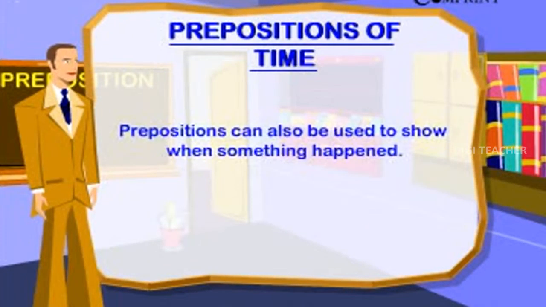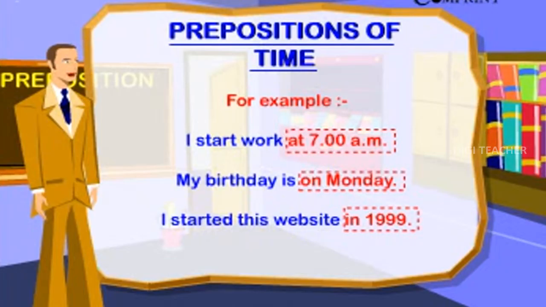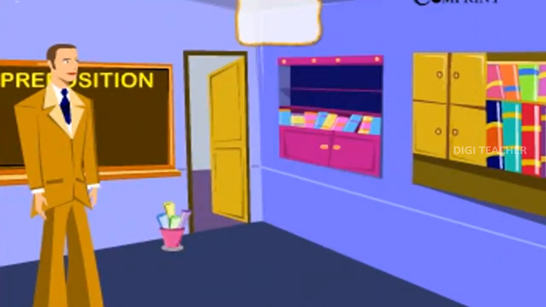Prepositions of time. Prepositions can also be used to show when something happened. For example, I start work at 7 a.m. My birthday is on Monday. I started this website in 1999.